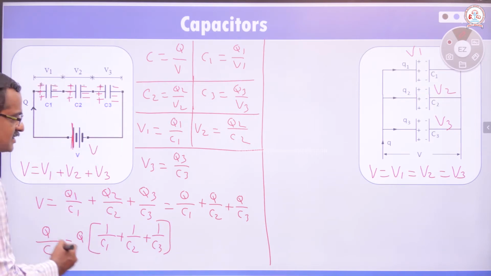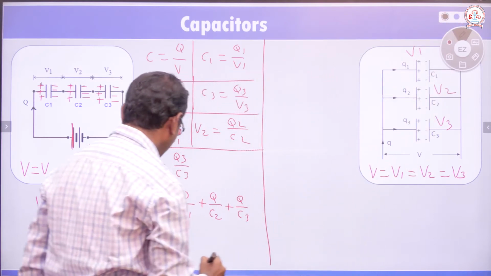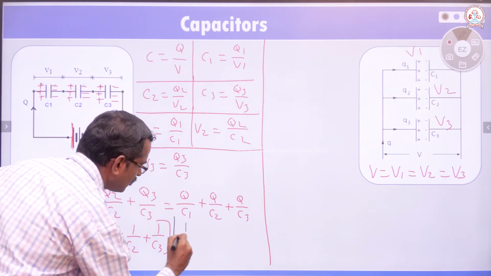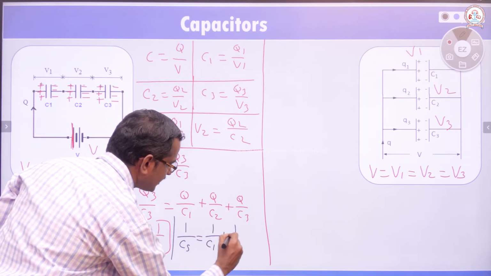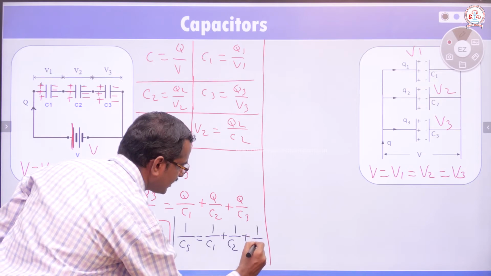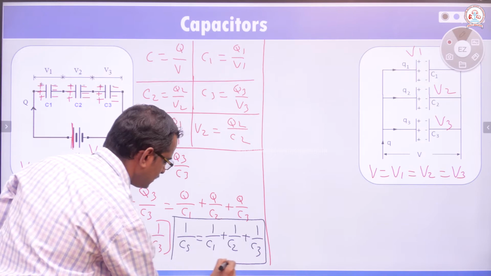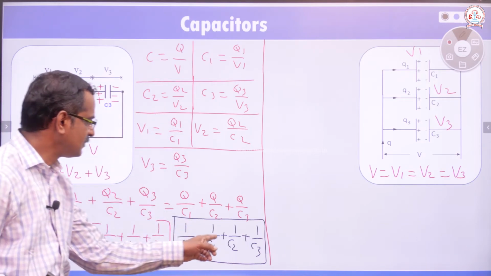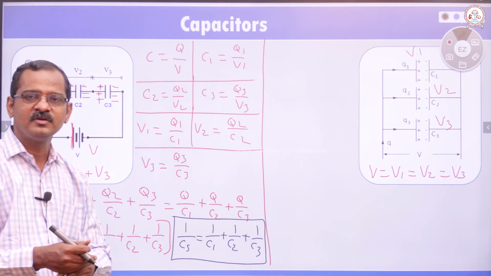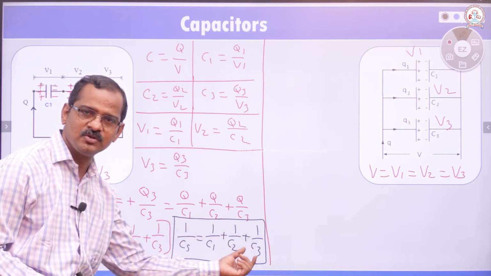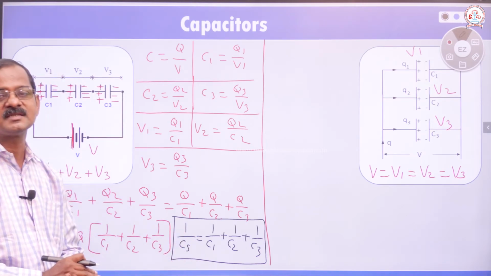Then Q gets cancelled, and finally we get 1 by Cs is equal to 1 by C1 plus 1 by C2 plus 1 by C3. This is the final equation. Sum of the reciprocals of individual capacitances is equal to the reciprocal of the effective capacitance.